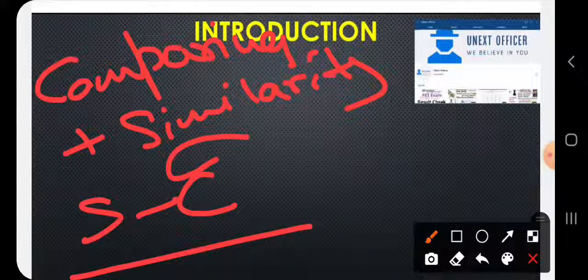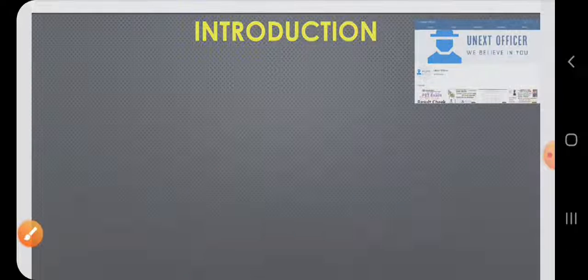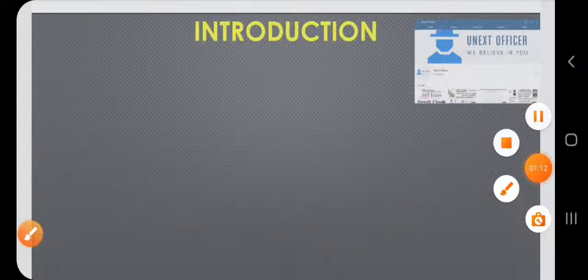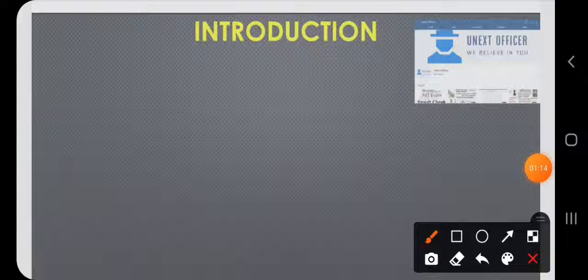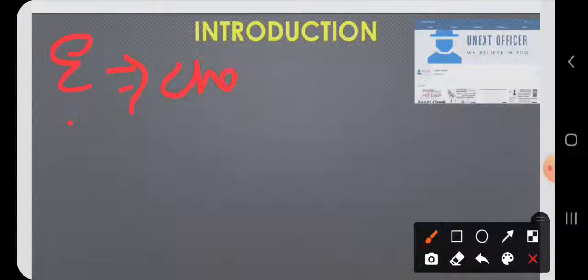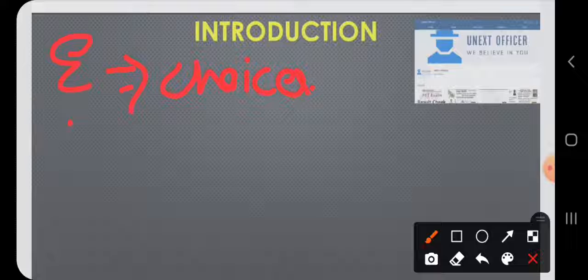So we'll start our question with the definition. The definition says economics is all about how people make choices. How people make choices, right? And how their choices reflect the production, what to produce.